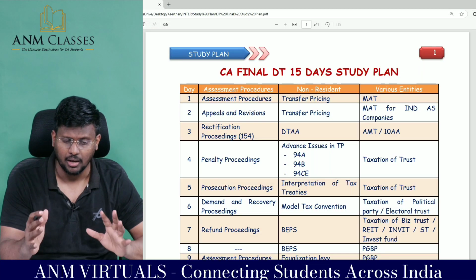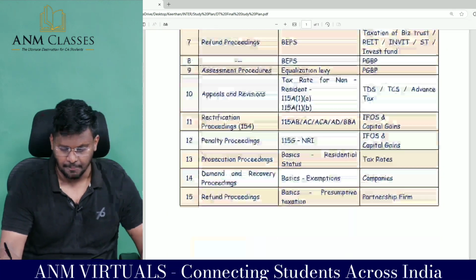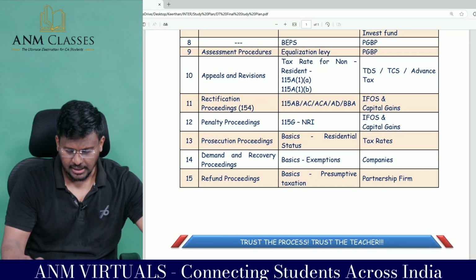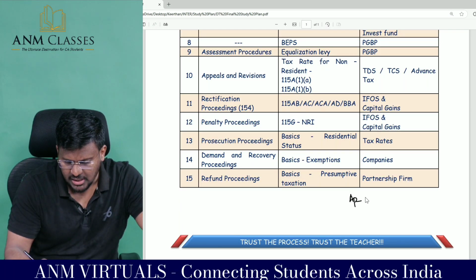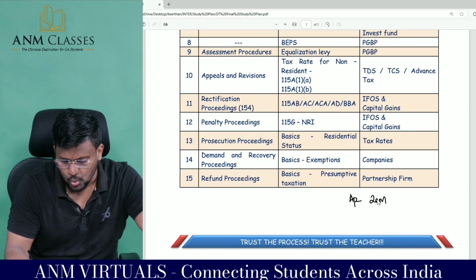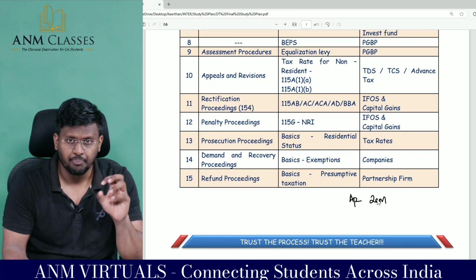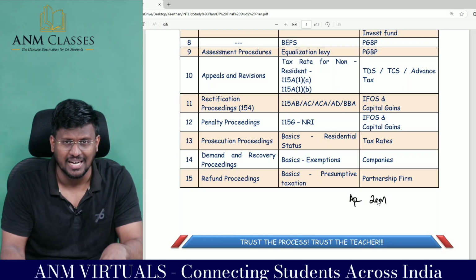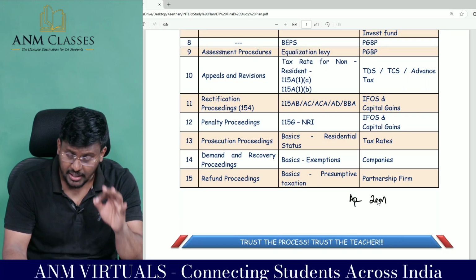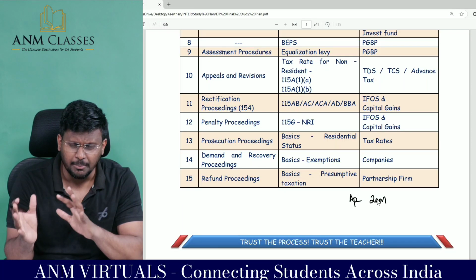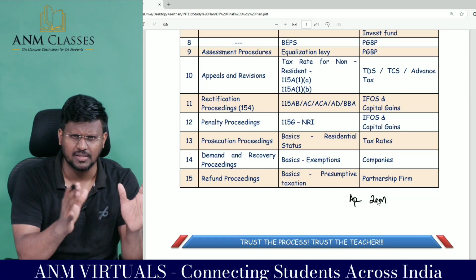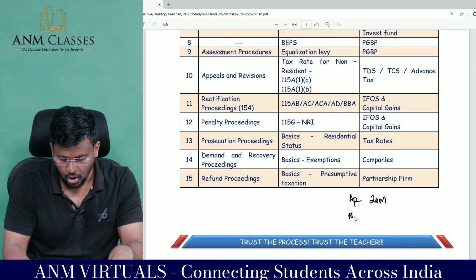How they are asking the questions is basically, sir, from assessment procedure, they are asking for nearly 20 marks. 20 to 25 marks are coming from assessment procedure. Because we have not studied assessment procedure at inter level, they are testing assessment procedure for a minimum of 20 to a maximum of 25 marks.